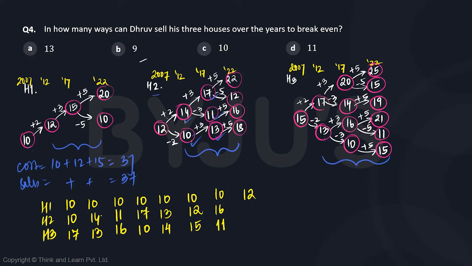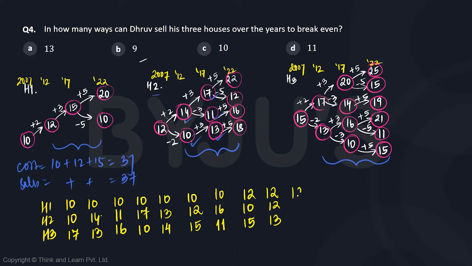So just from house 2, we can have a decrease of 2 if it was 10. And there is no change from house 3, so it could be 15. Another possibility would be there is a decrease from house 3. So 15 should become 13, and there is no change in the price of house 2, so it should remain 12. 12 is very much possible.